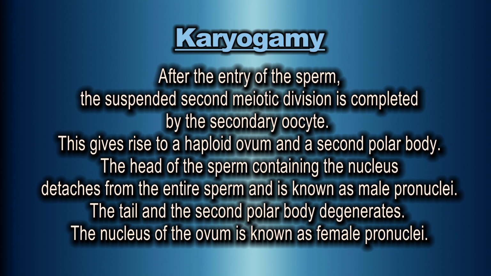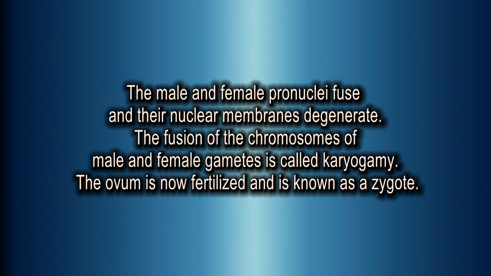The tail and the second polar body degenerate. The nucleus of the ovum is known as the female pronucleus. The male and female pronuclei fuse and their nuclear membranes degenerate. The fusion of chromosomes of male and female gametes is called karyogamy. The ovum is now fertilized and is known as a zygote.